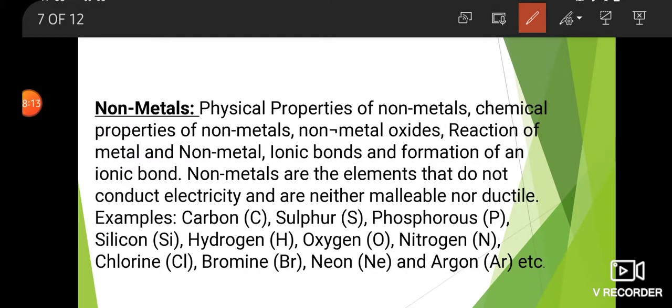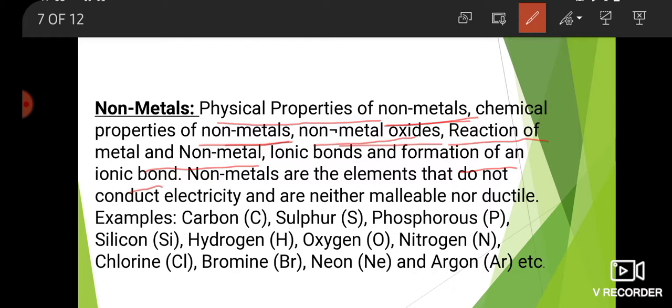Next, non-metals. Physical properties of non-metals, chemical properties of non-metals, non-metal oxides, reaction of metal and non-metal, ionic bond and formation of an ionic bond.